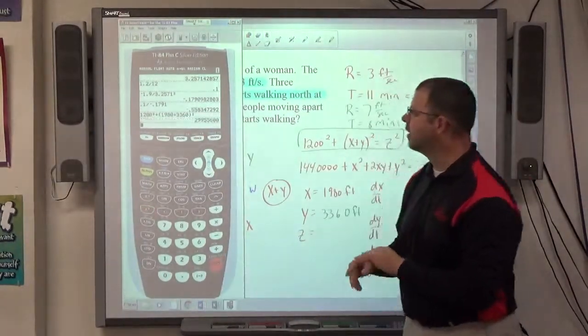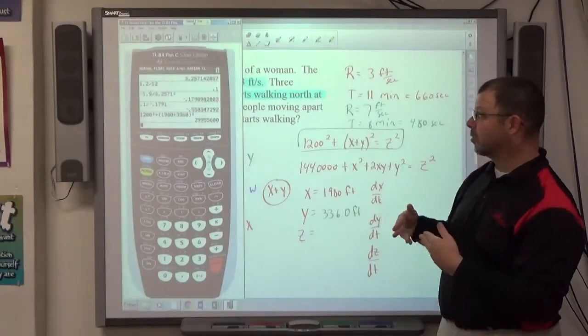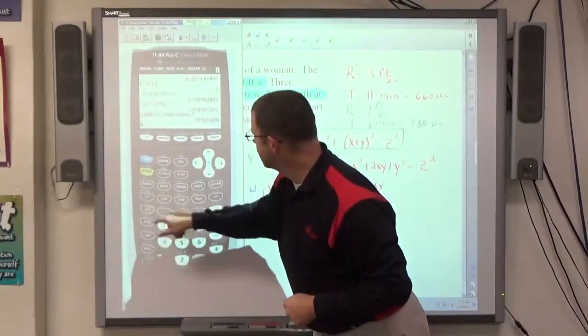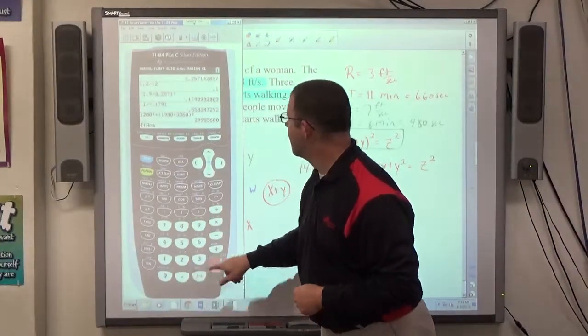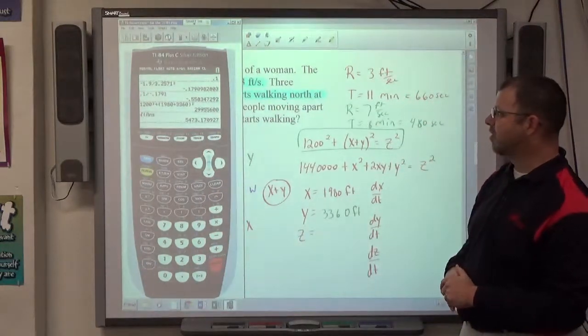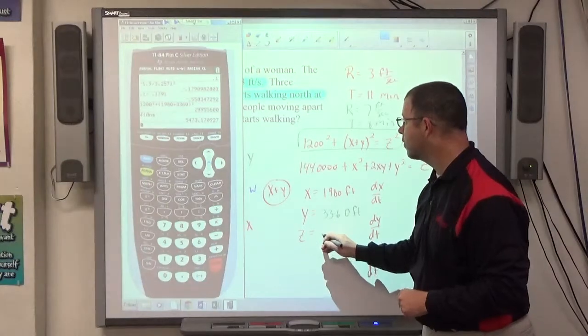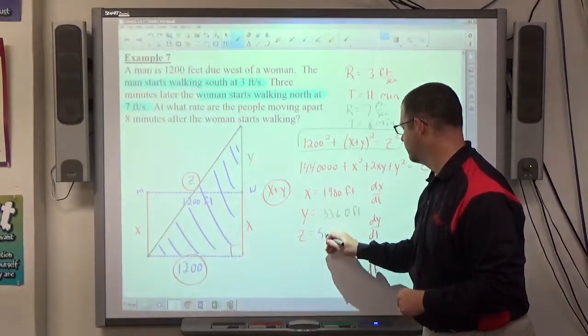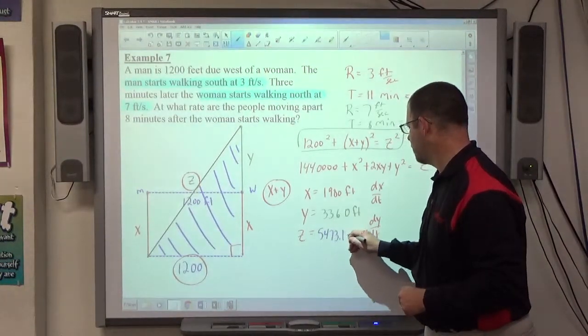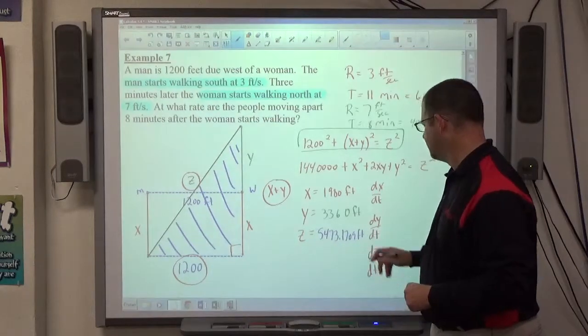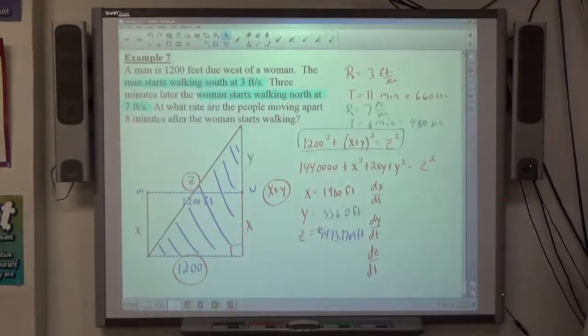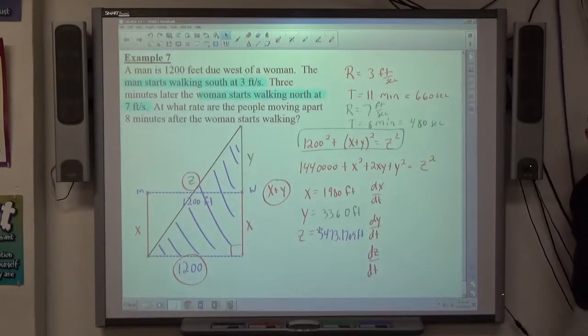Equals some number. That's what z squared is, so I take the square root of that, and we get 5,473.1709 feet. Again, in your work, go for decimal places, and round your final answer to 2. Makes for better, more accurate answers.